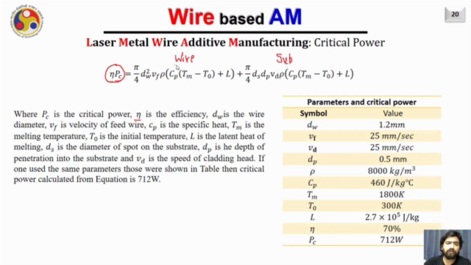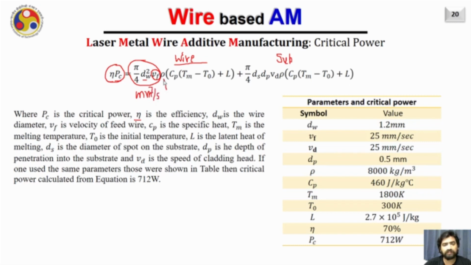In the case of the wire, definitely it will include the wire feed rate. Therefore, if the wire feed rate is defined as Vf here, and the diameter of the wire is dw, then this is the volume feed rate of the wire towards the melt pool.